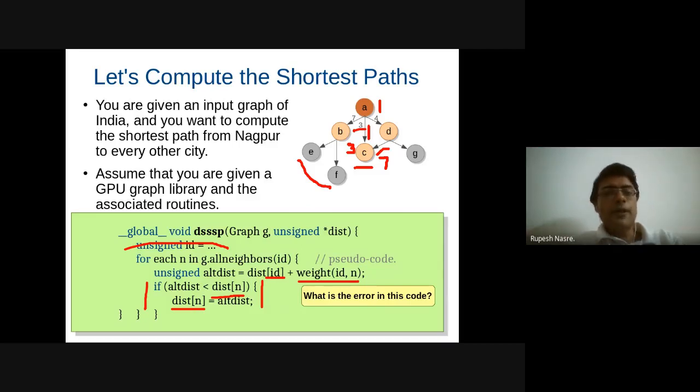For example, in this case, if we are not only updating the distance, but we are also updating the parent, that is, from whom I have gotten this shortest distance, right? So C has gotten the shortest distance from, let's say, A and not D. I would like to keep track that C's parent is now A, because I want to reconstruct the shortest path also.